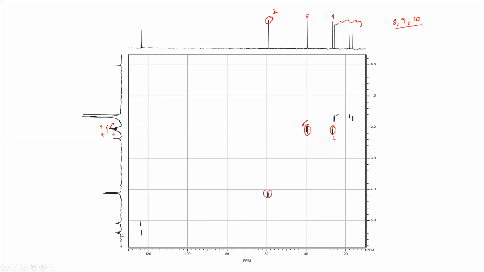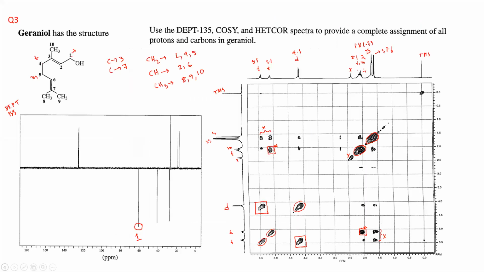Now you have these two triplets. Now two triplets, if you look at the structure, what are the triplets? Here the higher value, this will be a triplet, right? This is a triplet, and this will also be a triplet. So 2 and 6, they will be triplets. Now between 2 and 6, 2 will be higher than 6, because 2 is closer to oxygen.